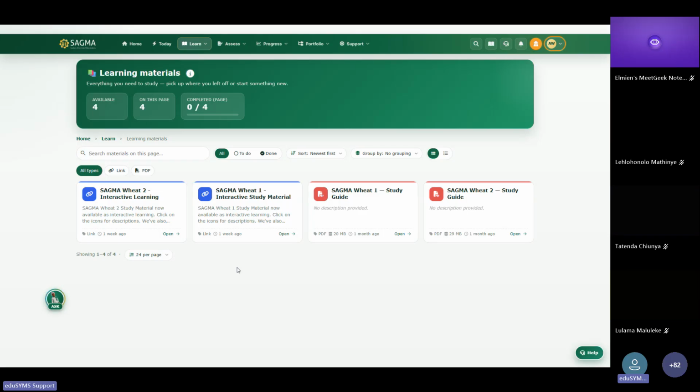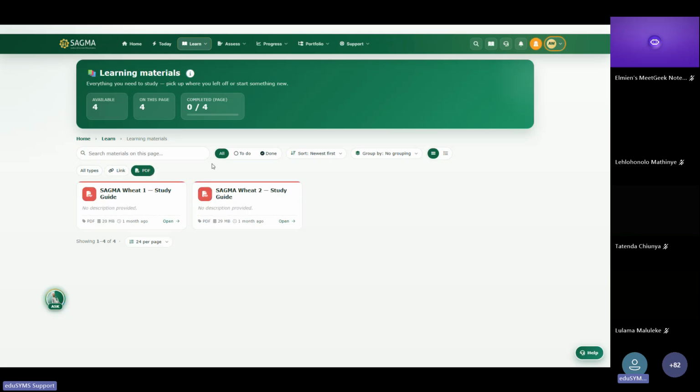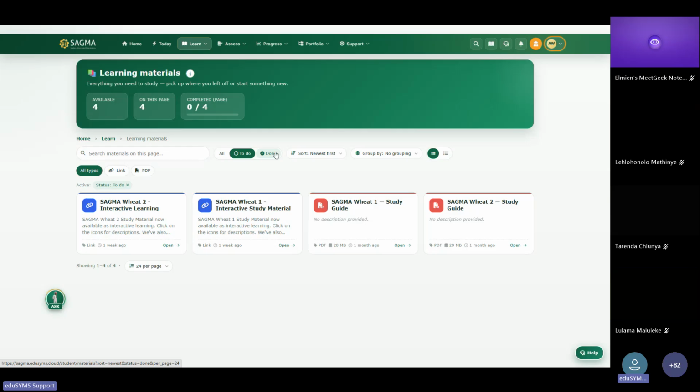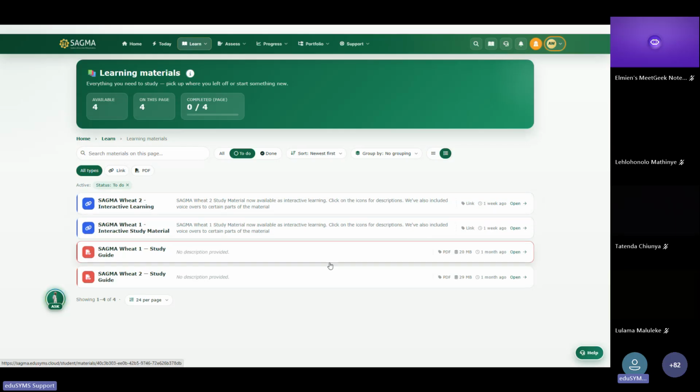Your learning materials page has a few things on it, and I'm going to quickly explain it. You can group this learning material in the way that you are looking at, which is the default. You can also select that you only want to see the links, or only the PDFs, or only the to-dos, or only what is done. Or you can sort them by the newest or the oldest. Then you can also choose not to view the grid, and view a table instead, where it's sorted in a table manner. So I'm playing around the interface to show you things that you can do when you're engaging with the platform. If there are any suggestions, bring them through. We always love the feedback.